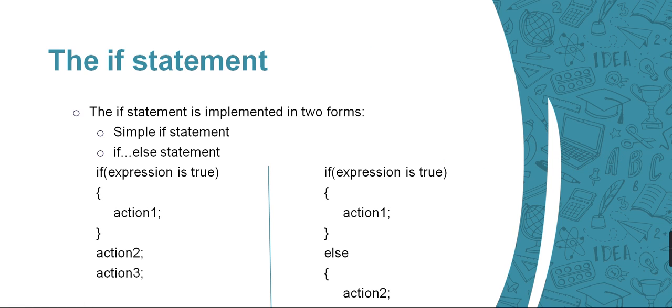Now one more thing in the if and else statement: we also have else if. What is this? Suppose there are not only two possibilities, maybe there are multiple possibilities, multiple conditions. Then how are we going to apply that?